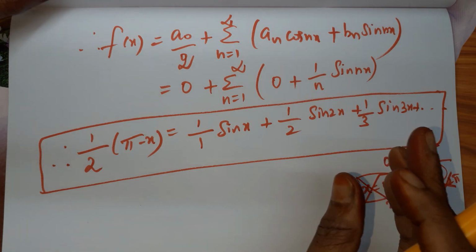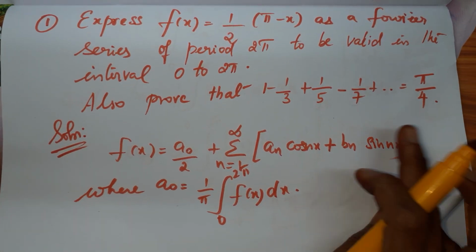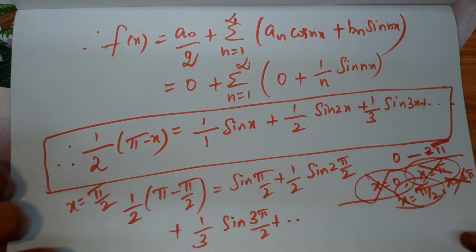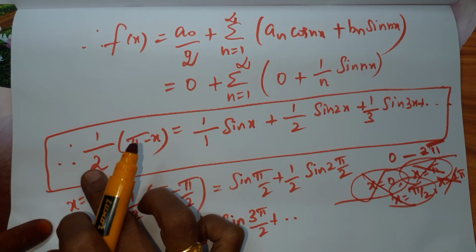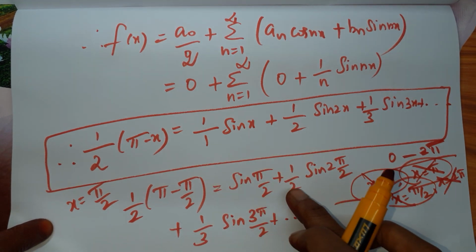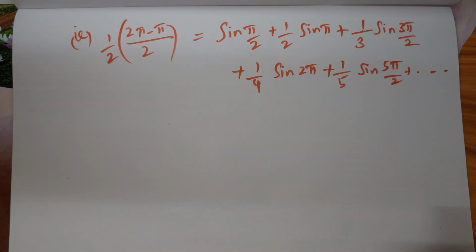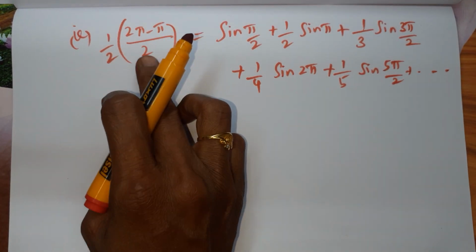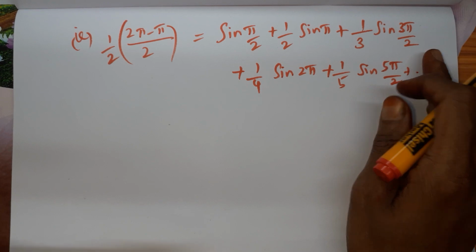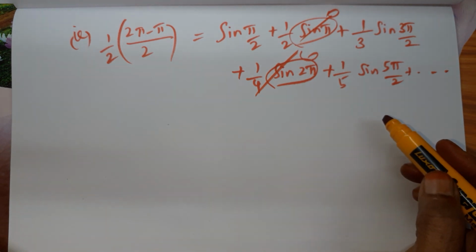So you have to decide which x value we can take depending upon the result we are going to prove. For proving this result, we can take x as pi by 2. On substitution of x as pi by 2 we get 1 by 2 into pi minus pi by 2 equals 1 by 1 sin pi by 2 plus 1 by 2 sin 2 into pi by 2 plus 1 by 3 sin 3 into pi by 2 plus etc. Taking the LCM, the left side is 1 by 2 into 2 pi minus pi by 2, and the right side is sin pi by 2 plus 1 by 2 sin pi plus 1 by 3 sin 3 pi by 2, etc. Sin pi is 0, sin 2 pi is 0, so all the even terms will become 0.